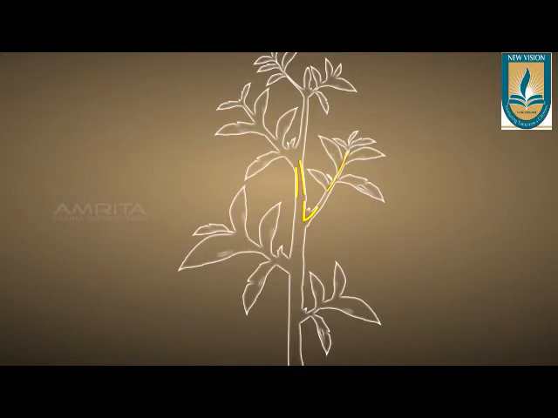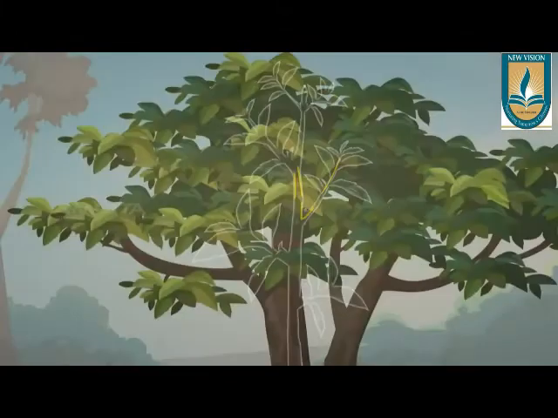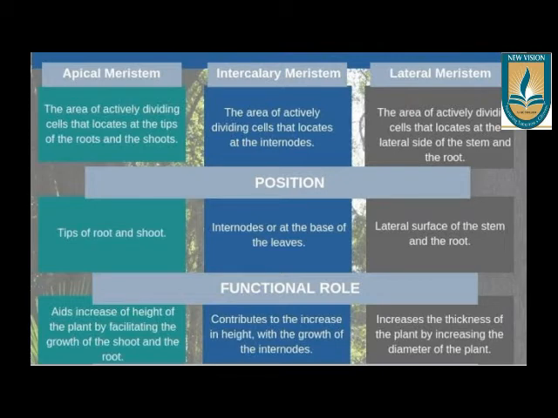Apical meristem is present in the tip region of root and shoot and helps in growth of the height of the plant body. And intercalary meristem is present in the nodal and internodal region. It helps in growth of branches in the plant body. And third, lateral meristem is present laterally in the stem. It helps in the increase of diameter or thickness of the plant body.